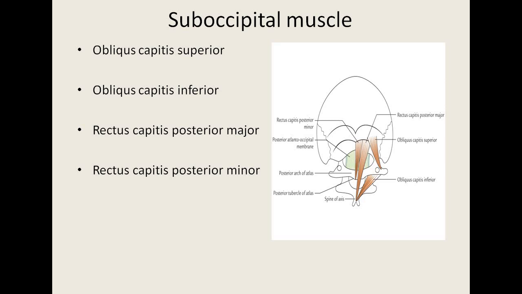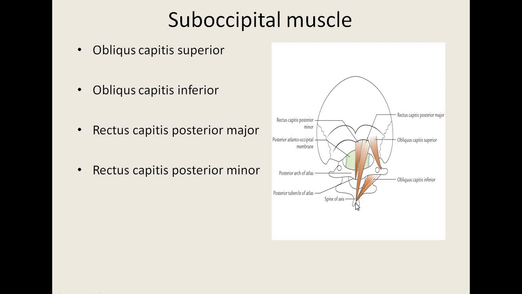The third muscle is the obliquus capitis superior muscle. The origin is from the transverse process of the atlas vertebra. This is the first cervical vertebra. Transverse process of the atlas vertebra, and the insertion is into the lateral part of the area between the superior and the inferior nuchal line. This is the superior nuchal line and this will be the inferior nuchal line. So the lateral part of the area between the two nuchal lines is the insertion for the obliquus capitis superior muscle. It is again mainly a postural muscle and extends the head.